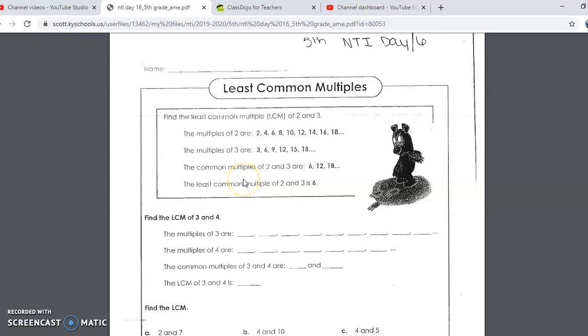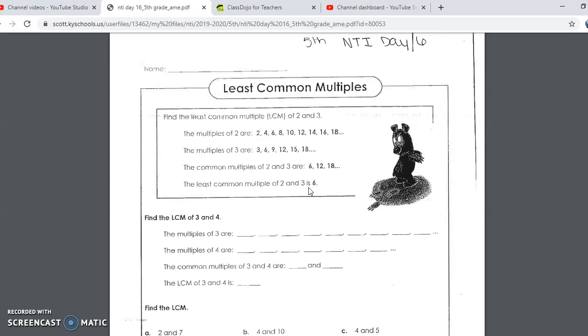So common multiples for this would include 6, 12, 18. Same as above, you can write them out and then just circle the ones that are the same. Then because it's least this time, make sure you're remembering that it's least common, which would be 6 for this. Don't do greatest because you'll be multiplying forever.